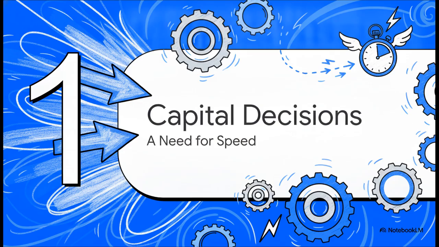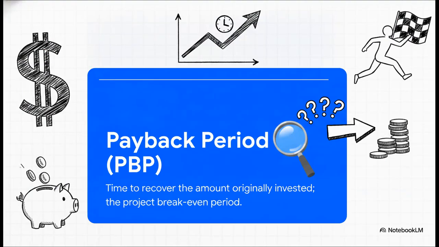Here, we're looking at capital budgeting exclusively through the lens of speed. And that brings us to our very first technique, the payback period, or PBP for short. Think of this as your project's break-even point. It answers one burning question: exactly how fast are you going to get your original investment back? In the business world, liquidity is often king, so knowing exactly when a project pays for itself provides a fantastic baseline for any major decision.